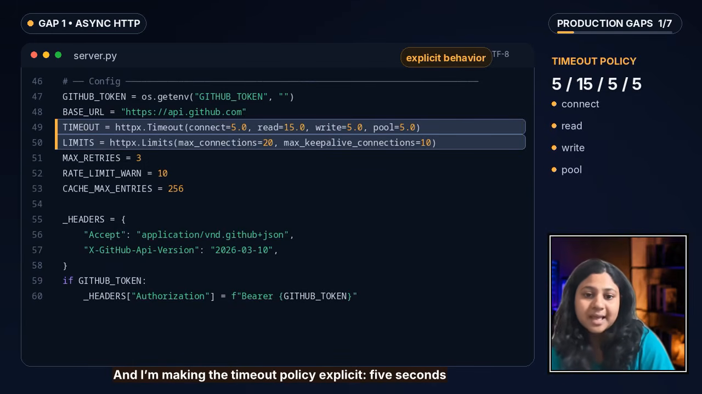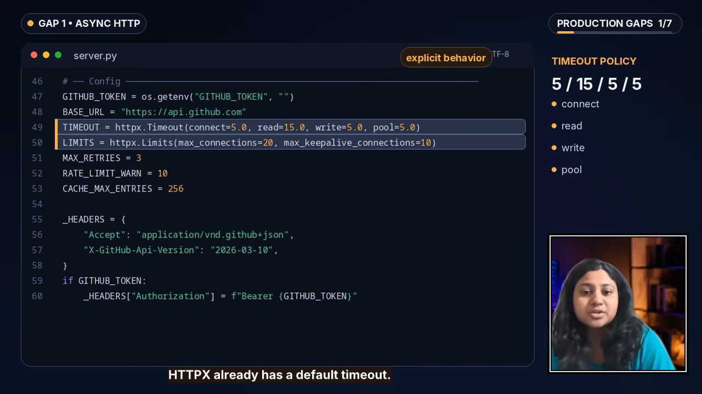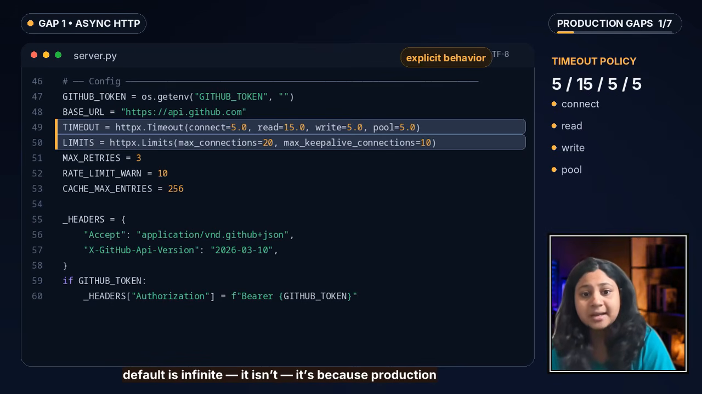And HTTPX already has a default timeout. The reason I am defining my own is not because the default is infinite. It is not. It's because the production behavior should be intentional, especially when one endpoint can legitimately take longer than another. And now the first real cost problem is repeated calls.